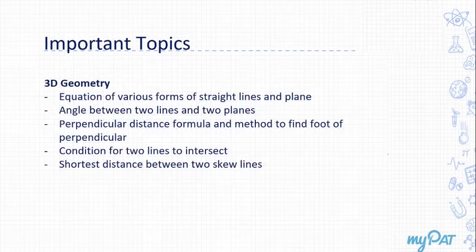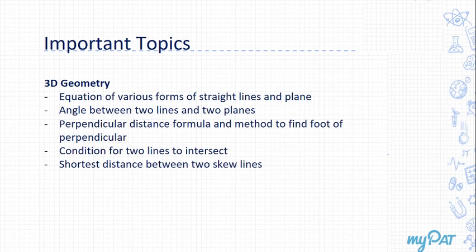Now let's take up 3D geometry. 3D geometry is a direct consequence of the chapter of vectors. You understand vectors properly, 3D geometry automatically comes to you. Now see, here you have to understand equations of various forms of straight lines and planes, angle between two lines and two planes, perpendicular distance formula, and method to find the foot of the perpendicular.